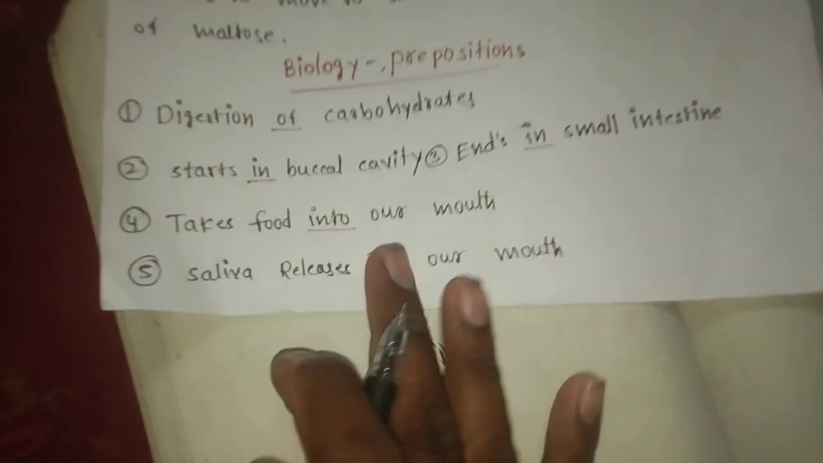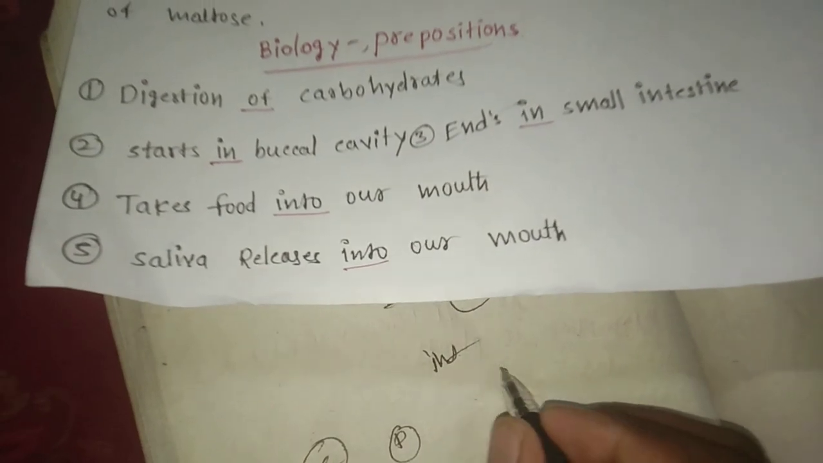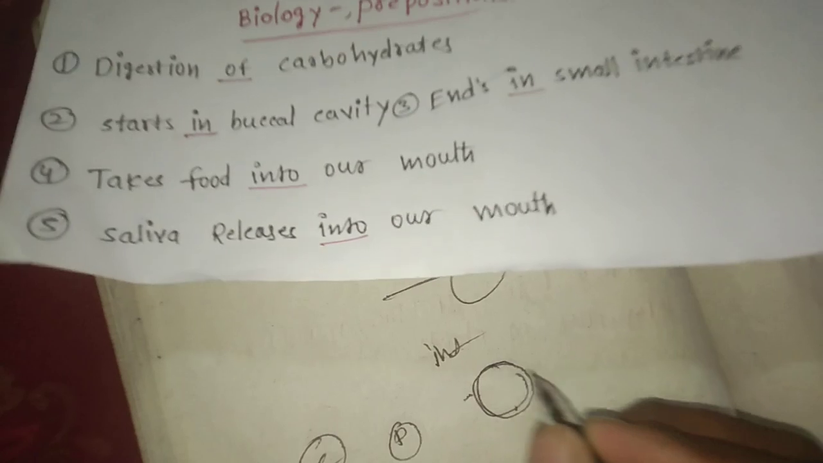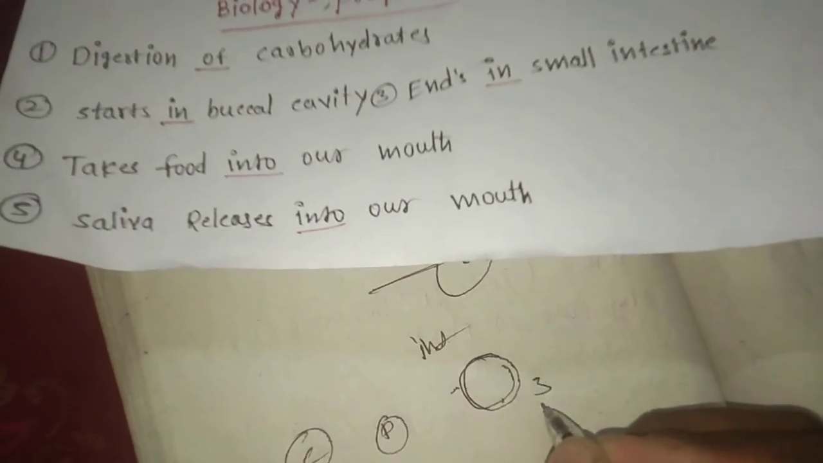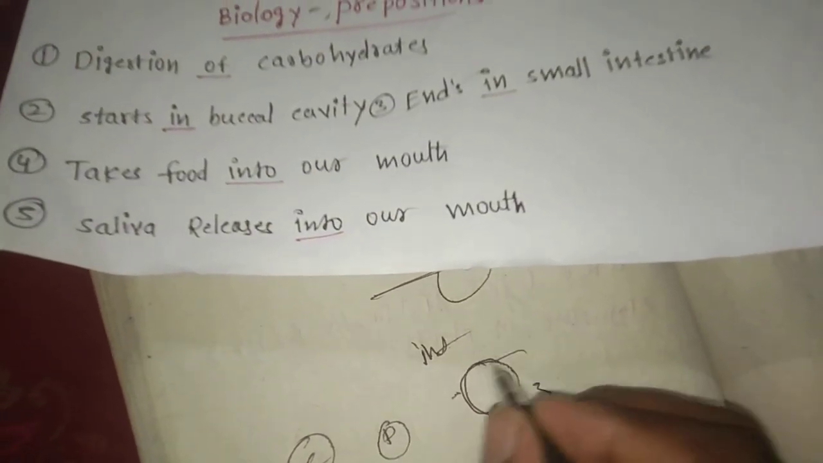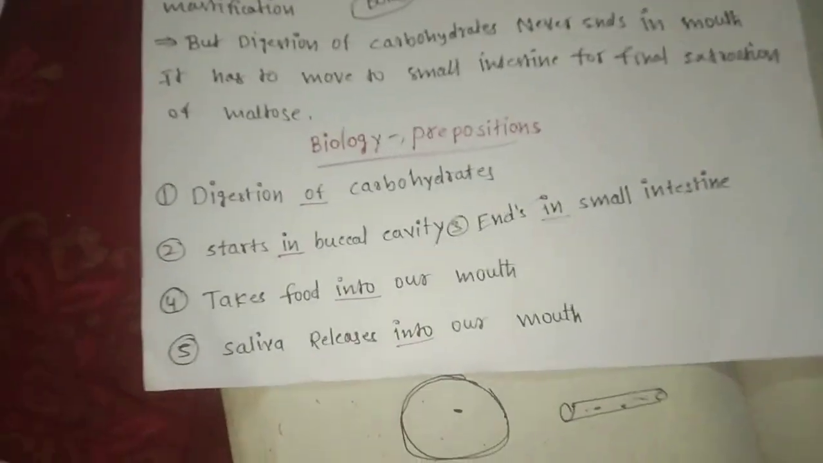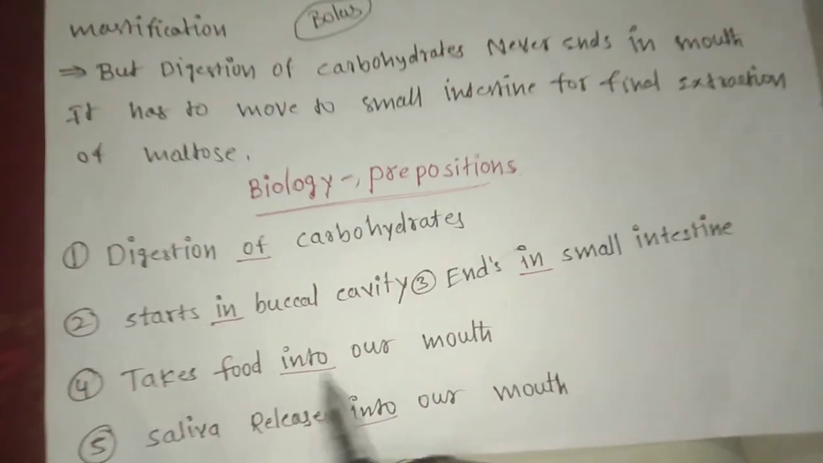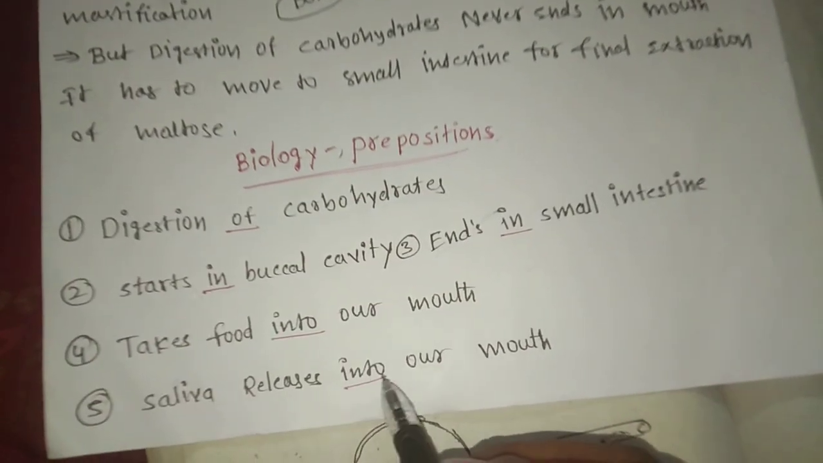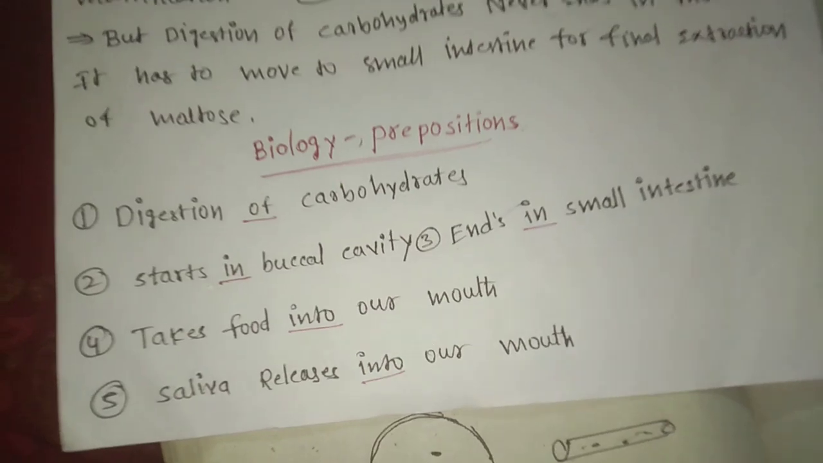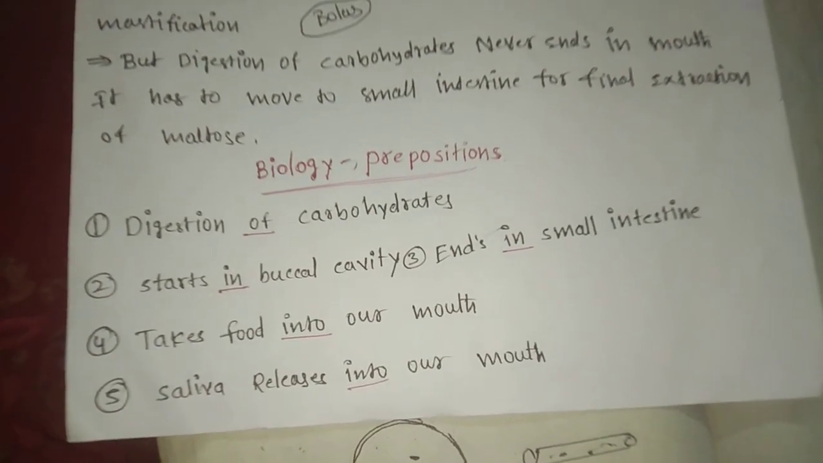What I told you: from the outside to inside. Yes, in the buccal cavity there are salivary glands. There are 3 pairs of salivary glands. They secrete through the ducts. So it is coming into the mouth. Releases means it is the simple present tense. All scientific theories are in the simple present tense. It is a common thing.